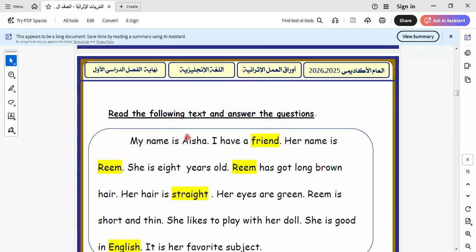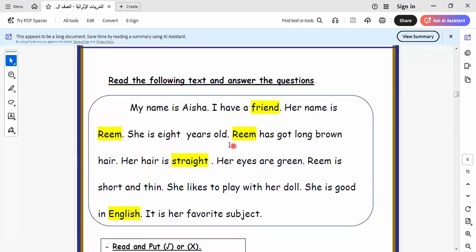Let's go to another text here. My name is Aisha. I have a friend. Her name is Reem. She's 8 years old. Reem has got long brown hair.